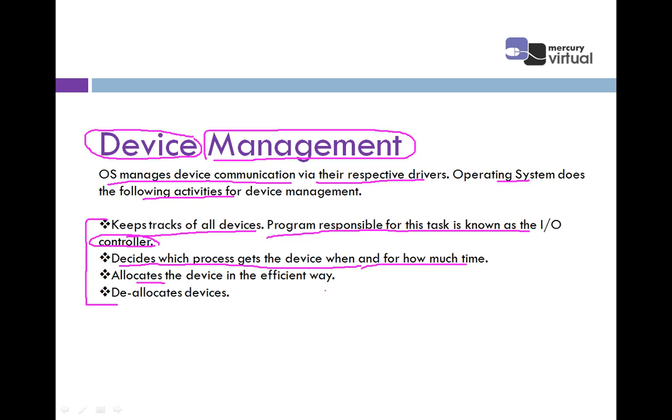Then the next point says it allocates the devices in an efficient way. The third point says allocation of the devices, meaning allocation of the input and output devices to different CPUs and different processes. That is the allocation of the devices. The last is deallocation of the devices, meaning when there is no requirement for the device, a deallocation process is done, and that is also done by device management.